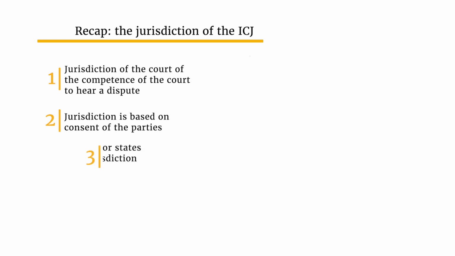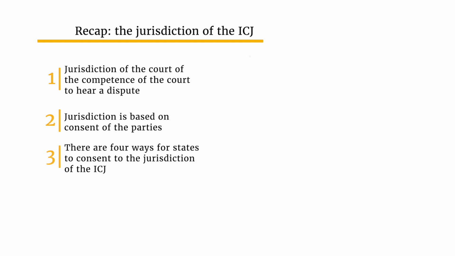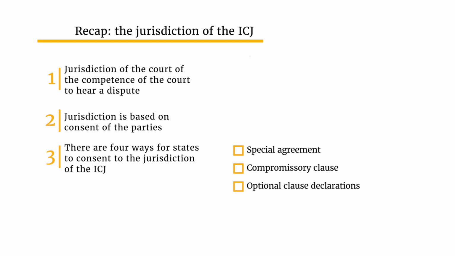Third, there are four ways for states to consent to the jurisdiction of the ICJ, and these are by concluding a special agreement, by being parties to a convention that contains a compromissory clause, by making a declaration which accepts the jurisdiction of the court, and finally, forum prorogatum, by agreeing to participate in the proceedings on an ad hoc basis.